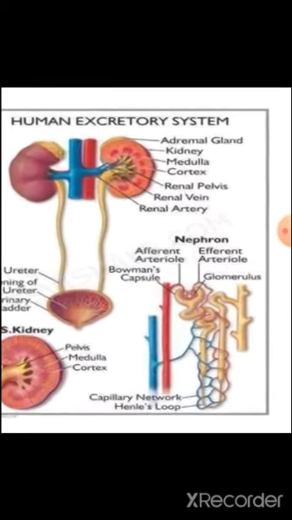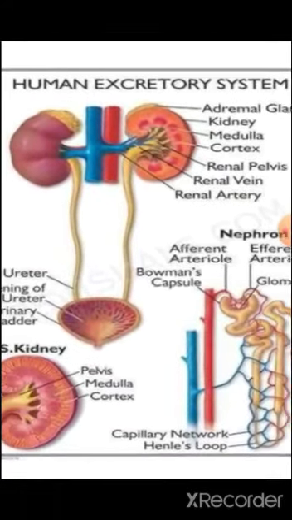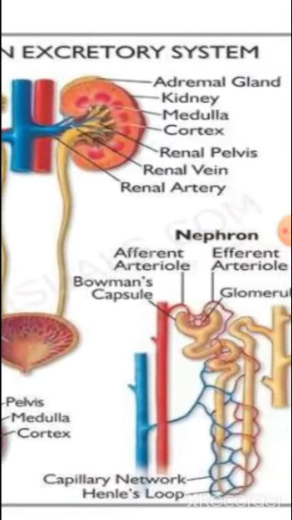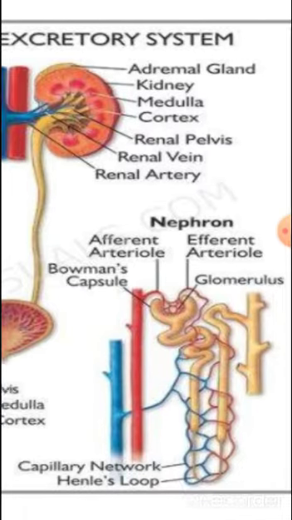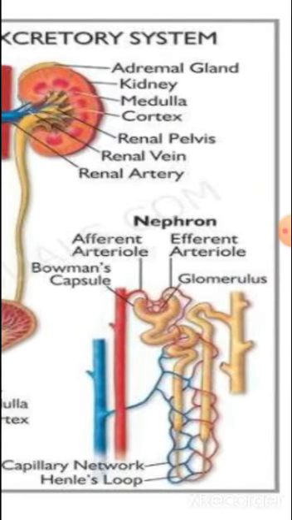In the human excretory system, you can see here the kidney is divided into two parts, medulla and cortex. The kidney is connected with the renal vein and the renal artery, and one kidney is made from 1 million nephrons. The nephron is the filtering unit.